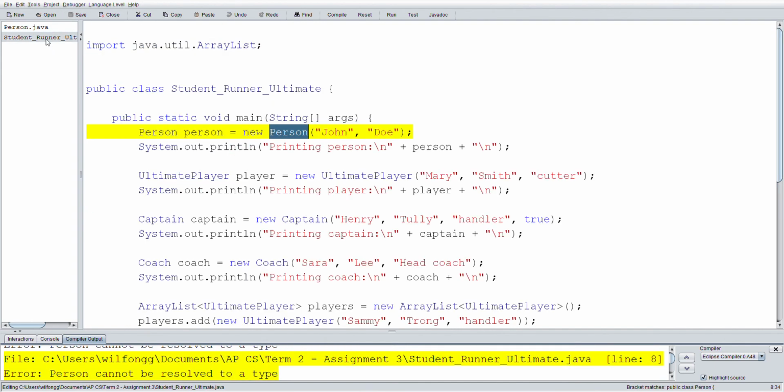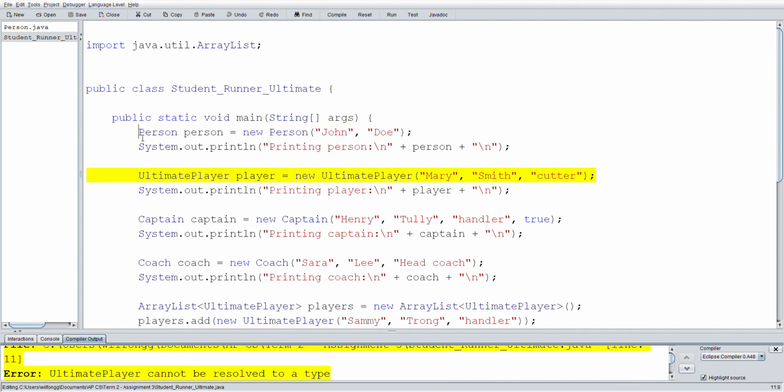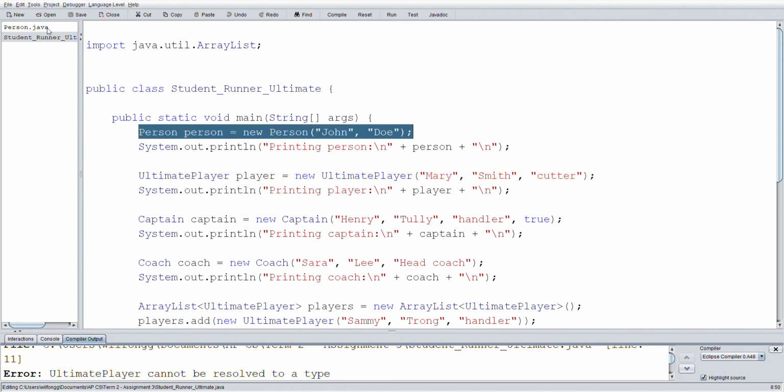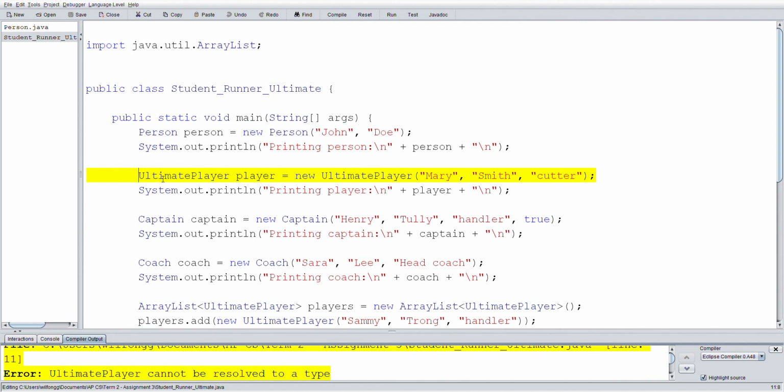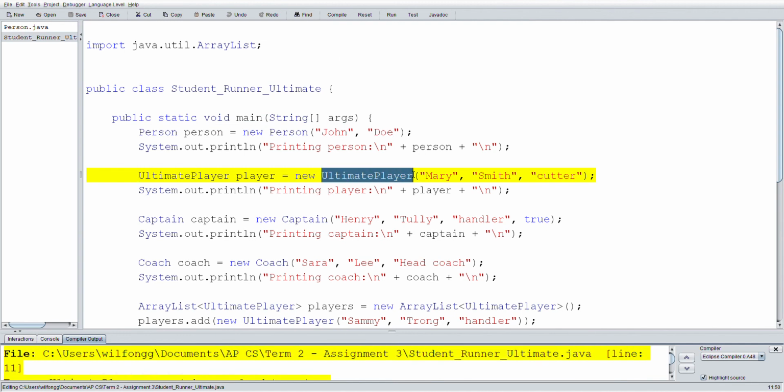Now if we come back to the runner file, you'll remember that we had an initial error when we compiled it on this line here highlighted in yellow. Now if I recompile, notice that there's no error anymore. Well, that's because we actually created the class file up here. Our next error that's coming up when I compile it is for this ultimate player, because it's referencing a class that doesn't exist yet. So that's how we can know that we are properly creating these classes. So I'm going to stop here, and on the next video we'll talk about 2 more classes, kind of give you a good starting point for this assignment.